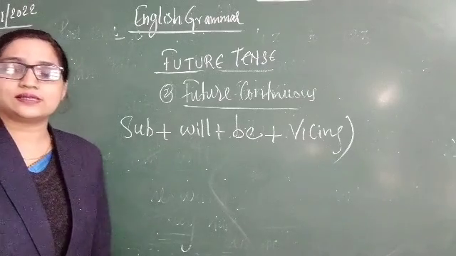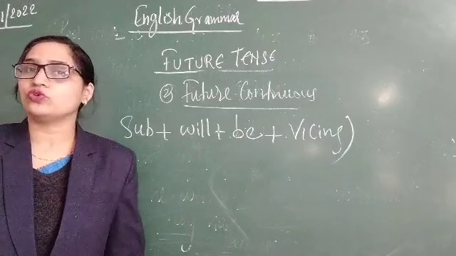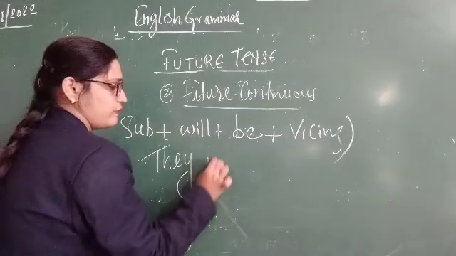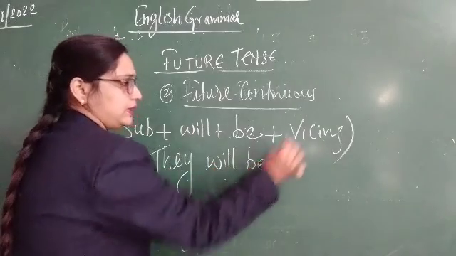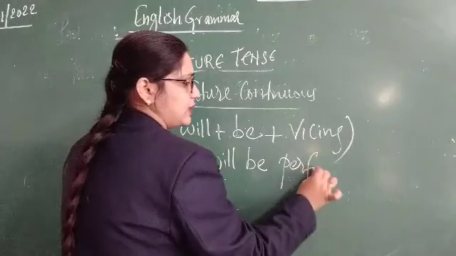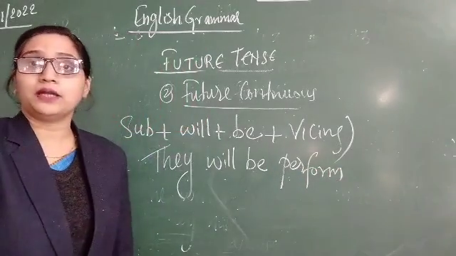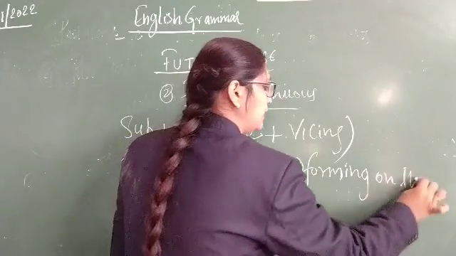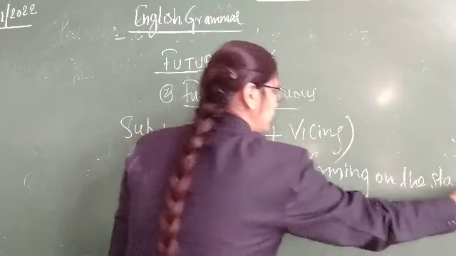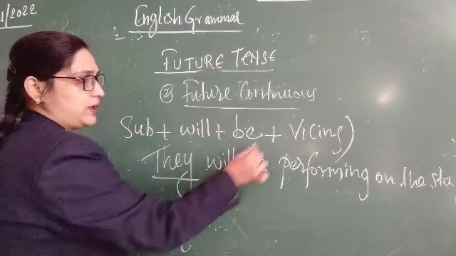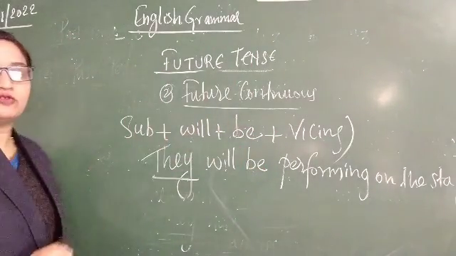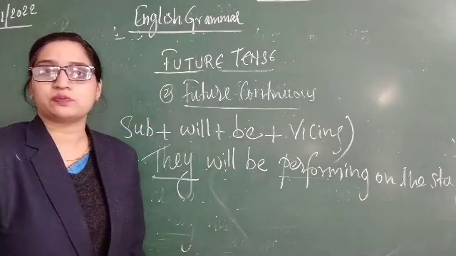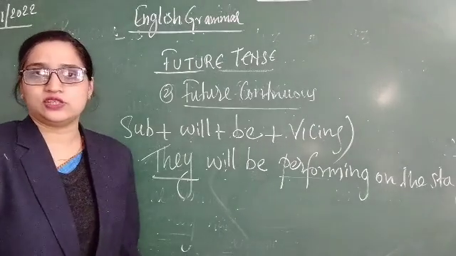So let us change the same sentence into future continuous. Okay, so the example will be they will be performing on the stage. Perform is the verb first form but with its ing form. Be is used here in future continuous. First form perform with ing form, it becomes performing on the stage.